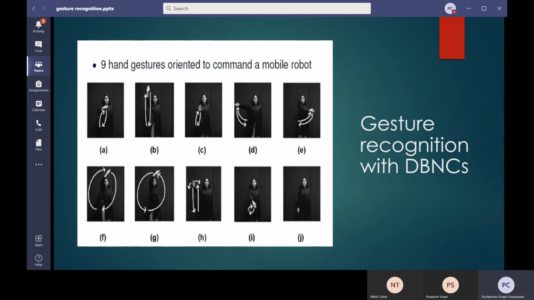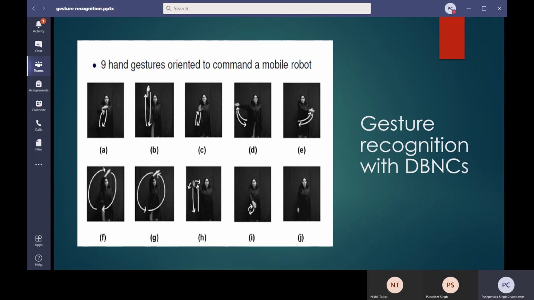If we go from A to J, in the first one the hand is static and just rotating left to right. In the second case, we take the hand from top to bottom. The third case looks like a stop sign, but it also changes the way the hand is rotating while static.